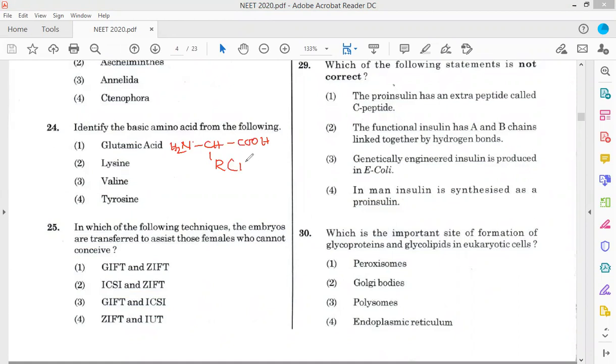If the R group is H, then it becomes glycine, the simplest amino acid.